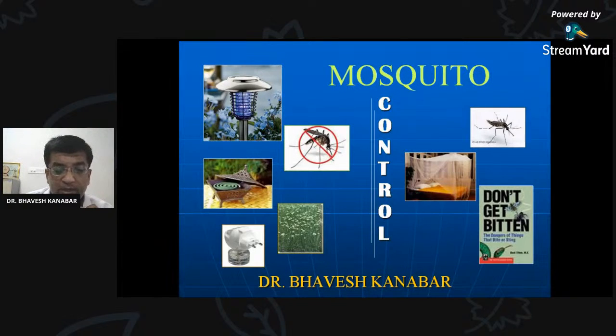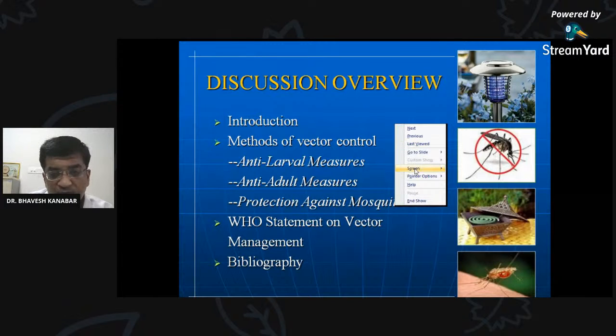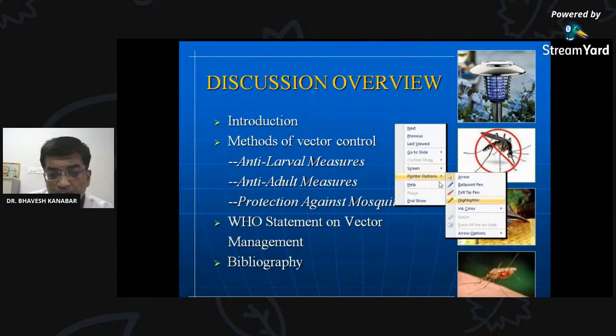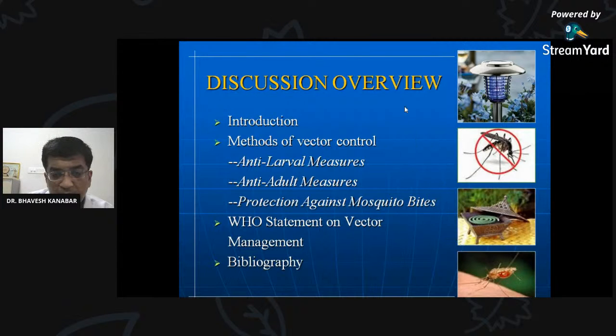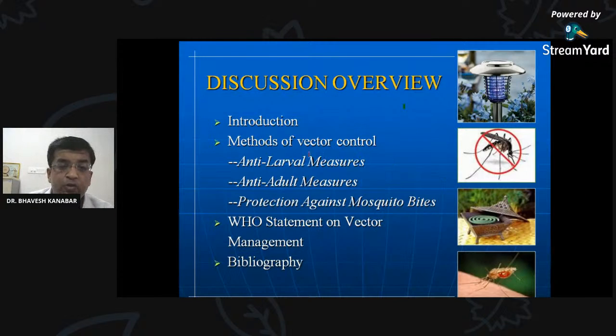Now we are more interested in control measures, so we are going to start with these control measures. First of all, you have already answered about different species of the mosquito. We are going to see the methods of vector control. Let me select the pointer first. Whatever we are talking about is important for your journal writing also. From this presentation, you can write in your journals also. It will be on YouTube. The previous lecture is also there.